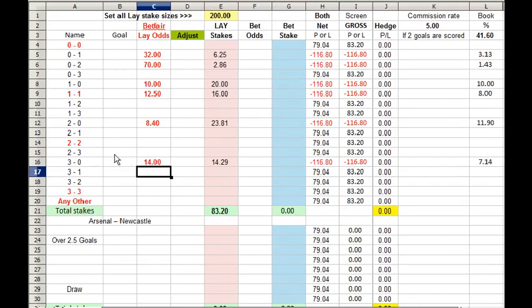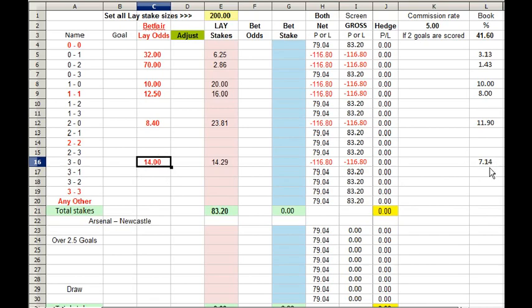Now as there's been 2 goals scored and the score is at 1-all, all these other scores are out of play now, so 1-all is the only score that's left in. So these current odds for 1-all are the only odds for under 2.5 goals at the moment.